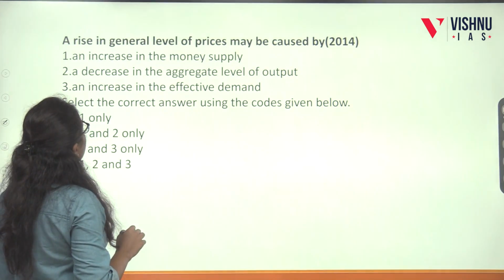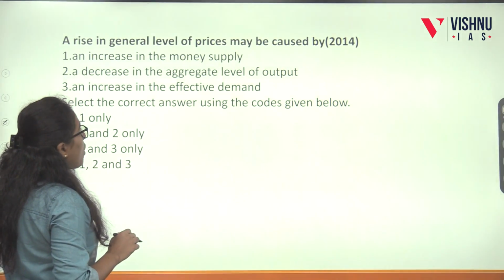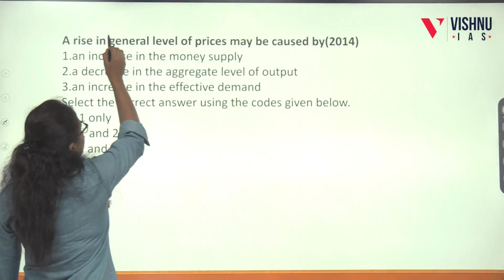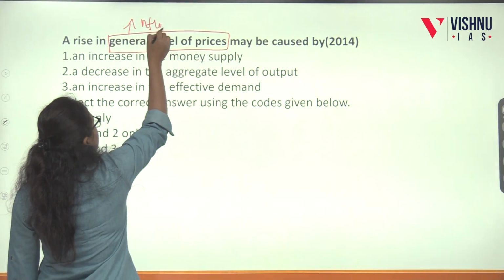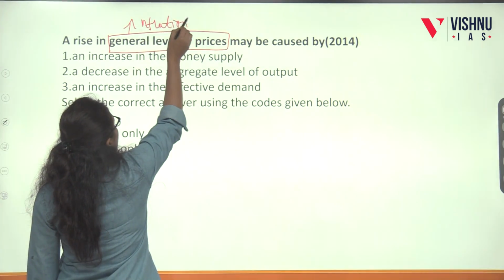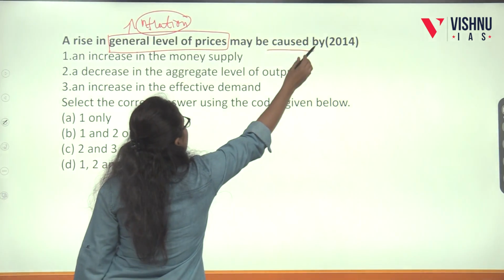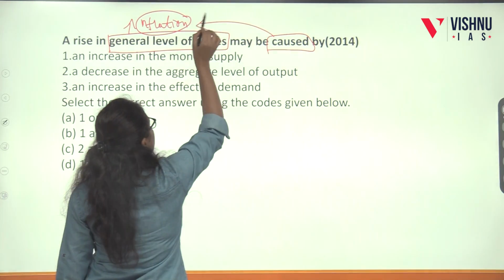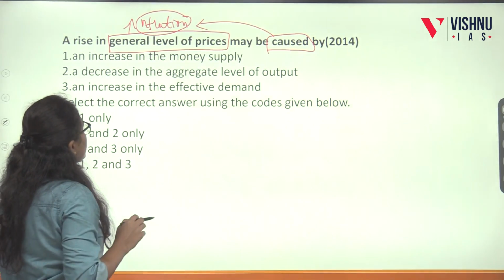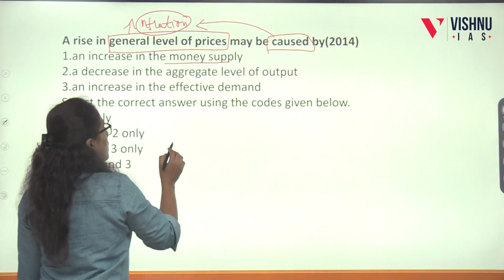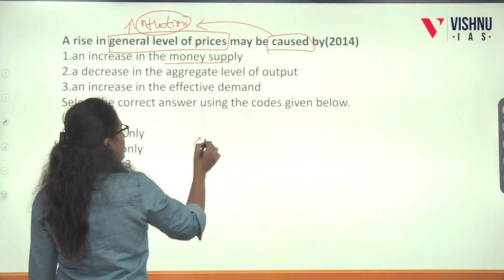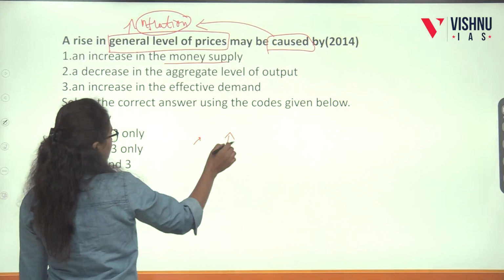Next comes: a rise in the general level of prices may be caused by. General level of prices means inflation. They are asking what are the causes of this increase in inflation. An increase in the money supply: this can be one option, because when money supply increases, inflation will increase.